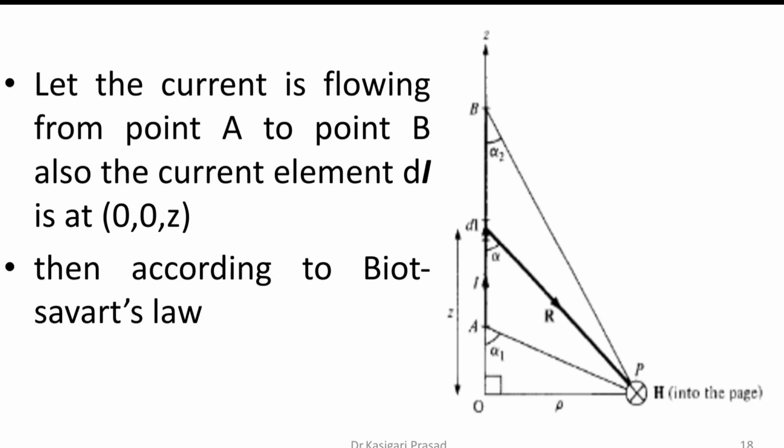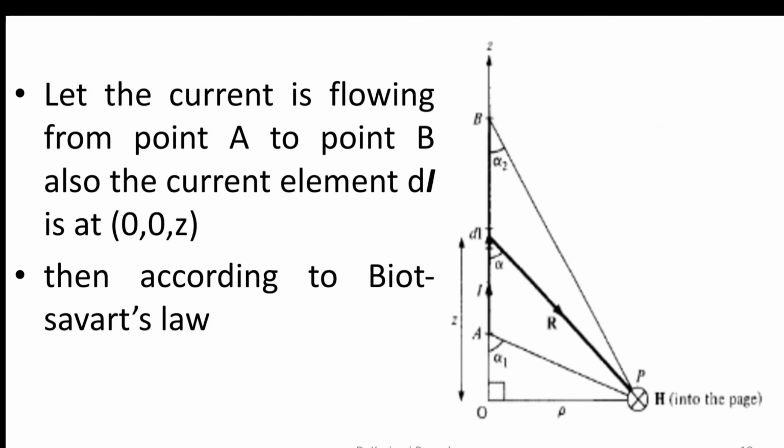From this diagram, from point A to point B, it is a current carrying element placed on the Z axis with respect to the origin. At point P the magnetic field is produced, and it is directed inward. How can we identify this at point P? The magnetic field H is indicated with a cross enclosed in a circle, which indicates that the magnetic field is moving in the inward direction. Now, let the current flow from point A to point B.